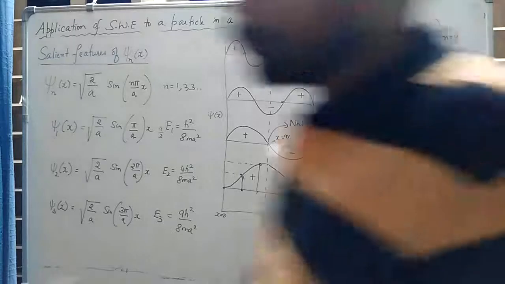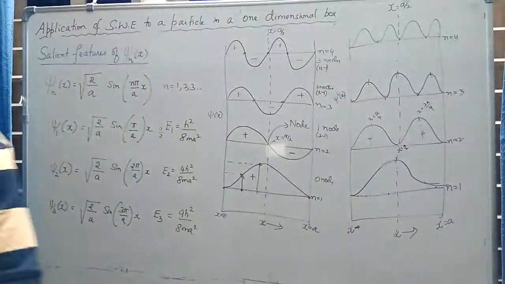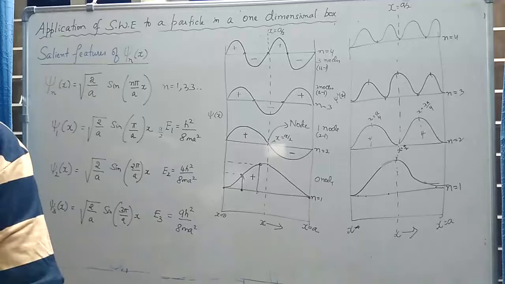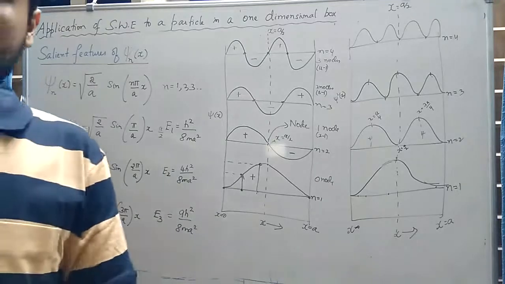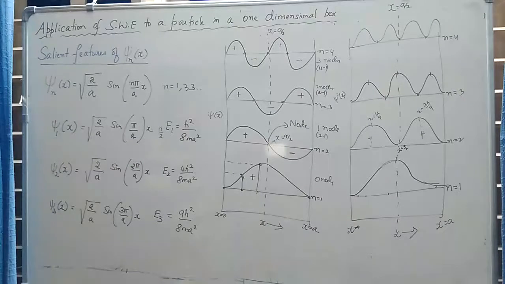So these are some of the important characteristic features of the energy and wave function associated with a particle in a one-dimensional box. Why I elaborated this in detail is because some of the discussions that I have made here will be very useful for future discussion, because they are the fundamental backbone of quantum mechanics. The results are fundamental for understanding quantum mechanics in detail, and some of them are very useful in the application of quantum mechanics, especially to spectroscopy.